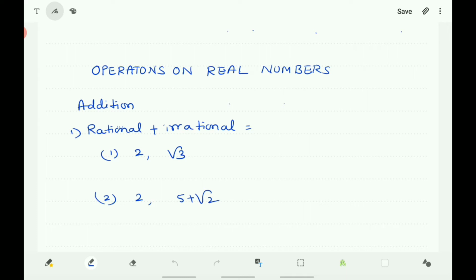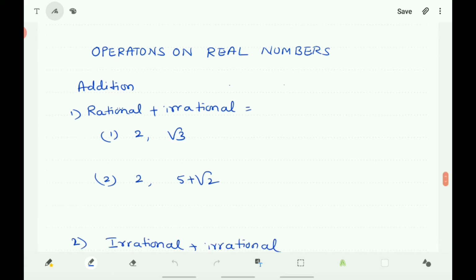But you know that the sum, difference, quotient and product of irrational numbers are not always irrational. Now let us do the operations on irrational numbers and also the operations of rational and irrational numbers. Now let us discuss addition.